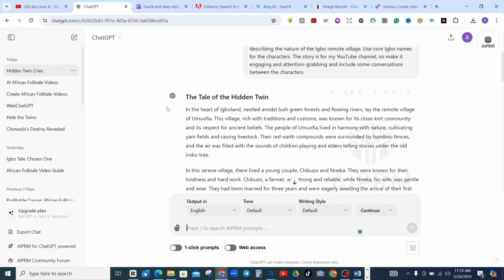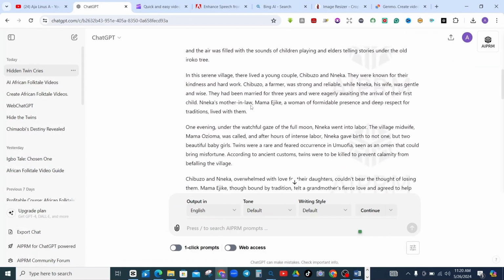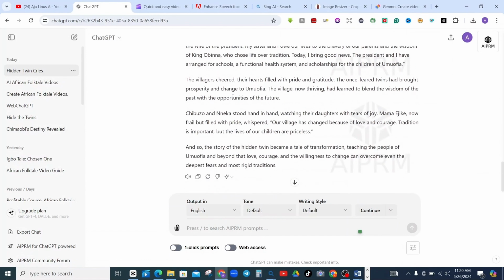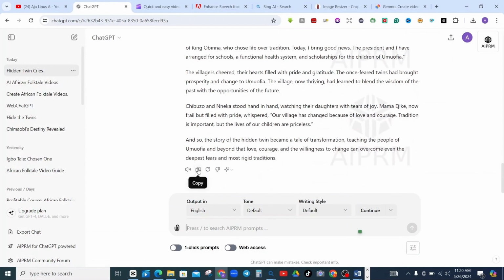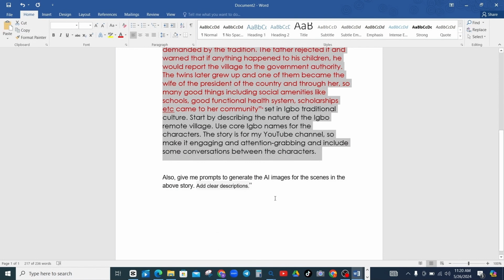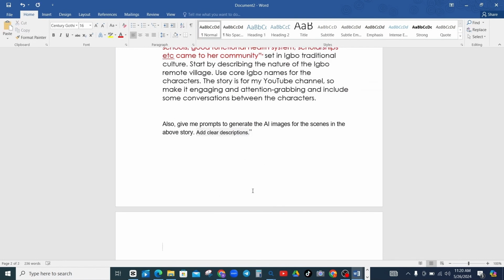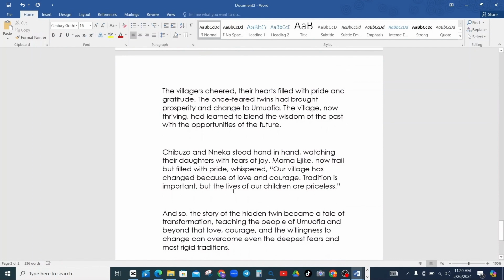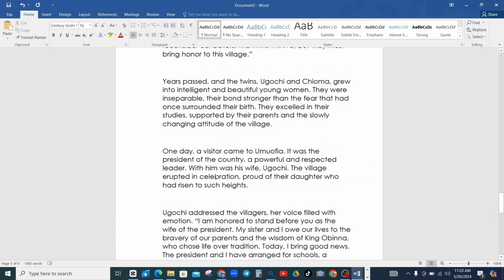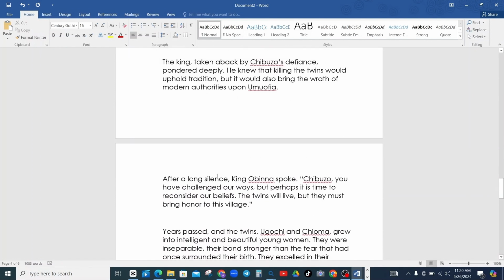Now, if you look at this place, ChatGPT has generated it. So what I normally do is this. Once you have seen the story that ChatGPT has generated for you, you now copy this story immediately. Copy it and put it in your Word document. Then you need to actually go through these stories that ChatGPT has generated for you, because when you go through it, you must put some human feelings into this story. Don't just copy it like this and start reading.